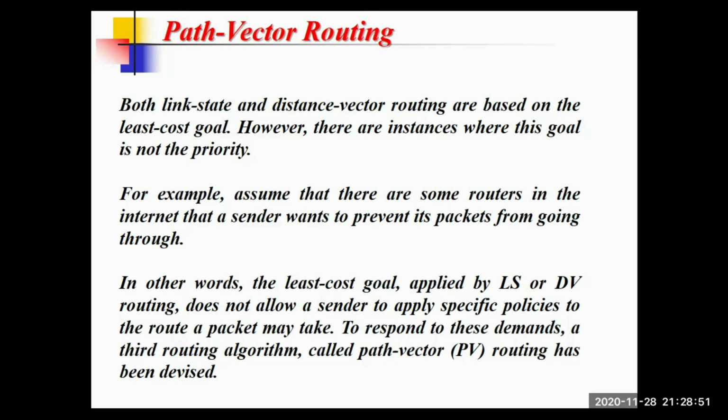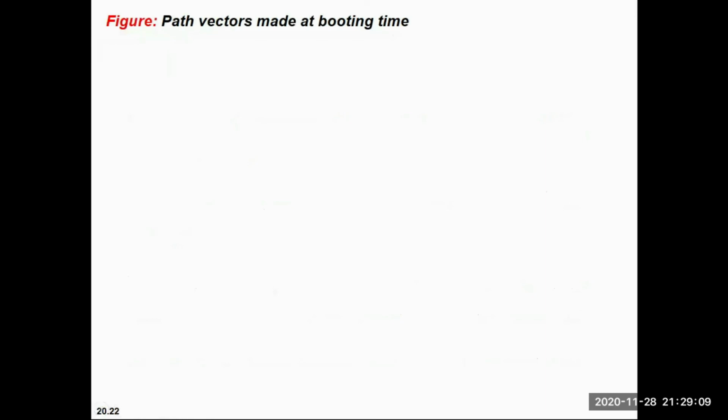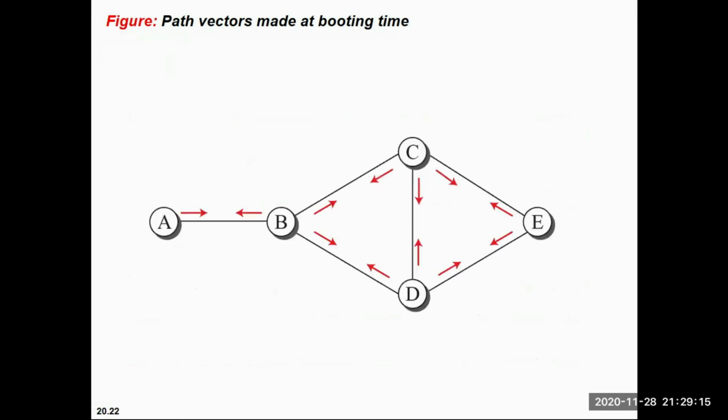So a path vector routing table for each router can be created if paths are shared between them. We will see how their paths are assigned for different hops. Let's take one example of a network. If you see clearly, there are path vectors. These path vectors are basically denoting, let's consider you are at A.